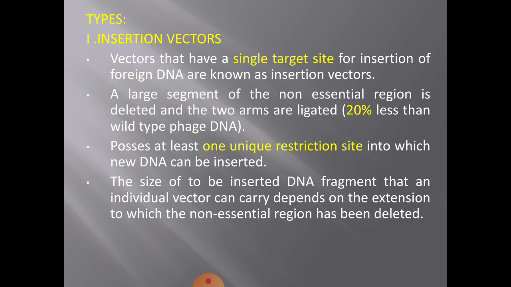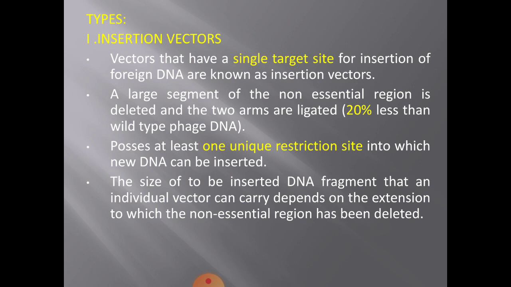Now, they have designed so far two types of lambda phage vectors. One is insertion vector and the other one is replacement vector. We shall study both. Now coming to insertion vectors. Here vectors have a single target site for the insertion of foreign DNA. Wherever there is a single target site, just a cut is made and in that you will insert the DNA. Such vectors are known as insertion vectors.